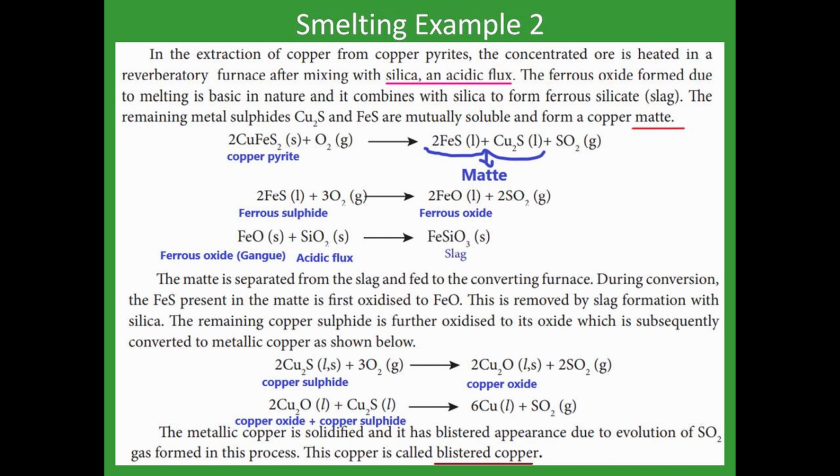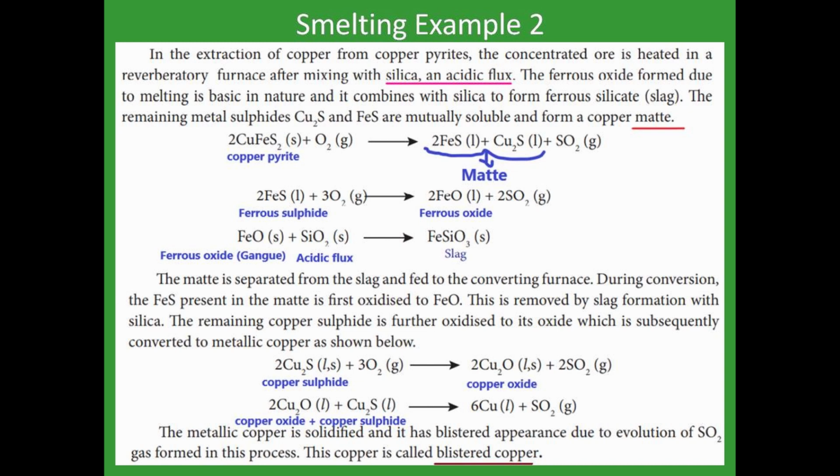Now here we are using only flux along with the ore. There is no reducing agent. Then where is the reducing agent? How do we get the copper? The reducing agent is nothing but the half of the copper sulfide that is converted to copper oxide. That copper oxide here acts as a reducing agent, and it changes the remaining copper sulfide into copper. Okay? Now at last we get the copper, but the copper is molten copper.